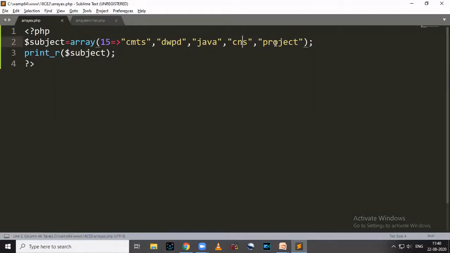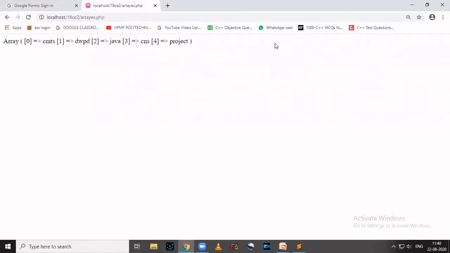Now let's see the output of the same code. So I'm running my file again. We can see that CMTS is stored at index number 15, DWPD 16, Java 17, CNS 18, and project 19. So in this way, we can also define a starting index number of a numerical array.